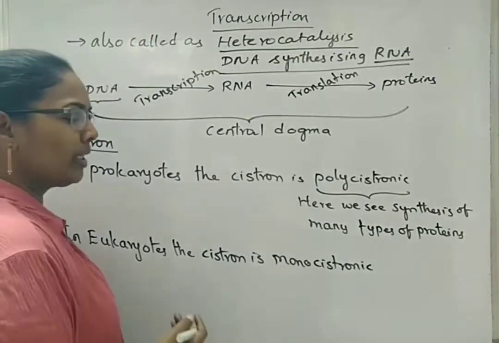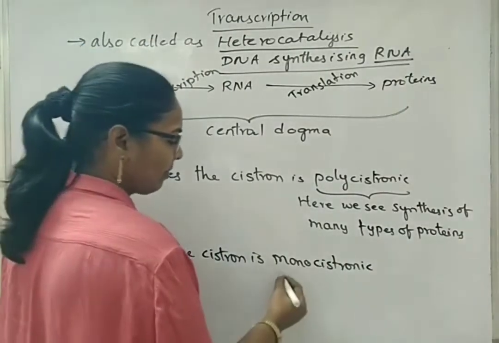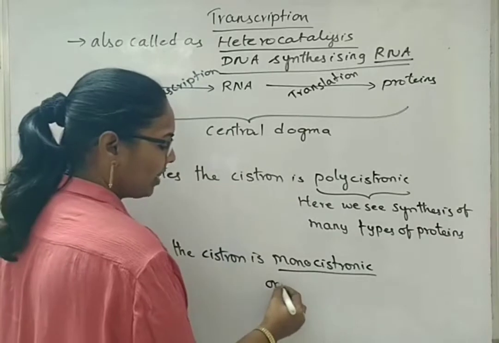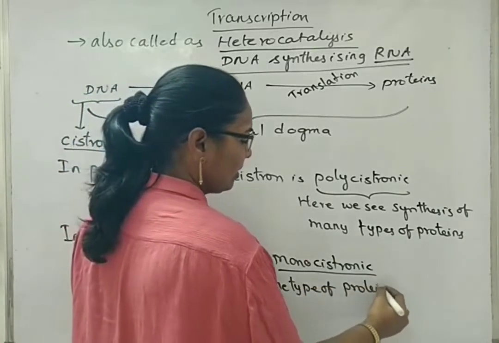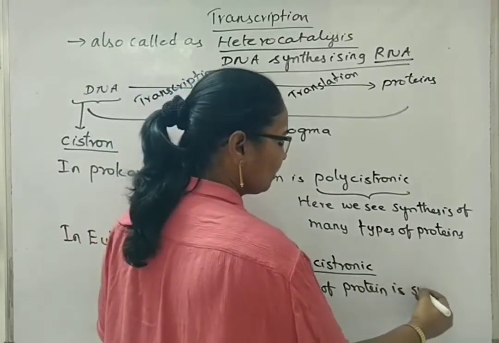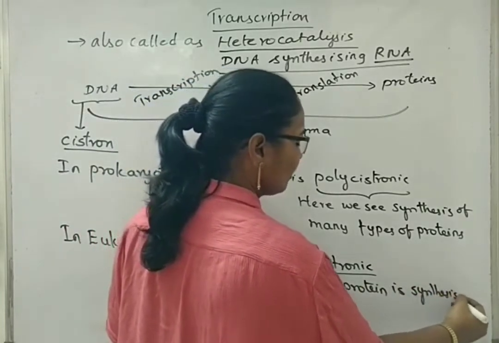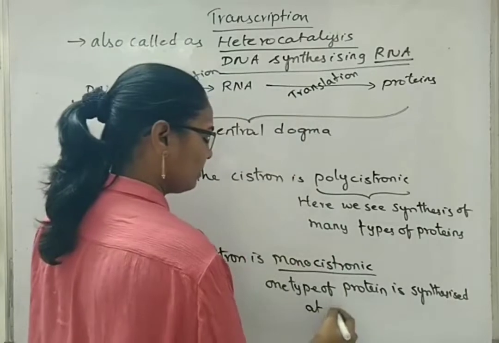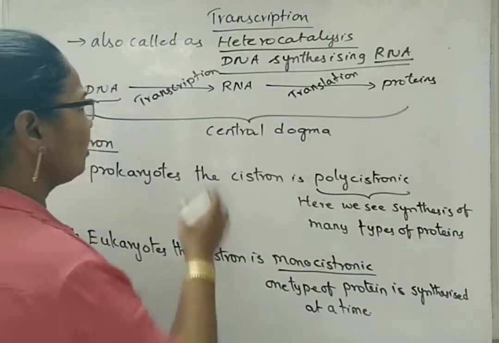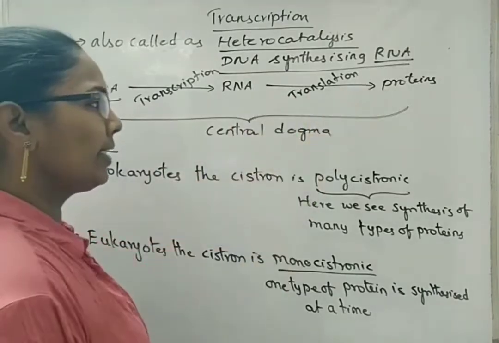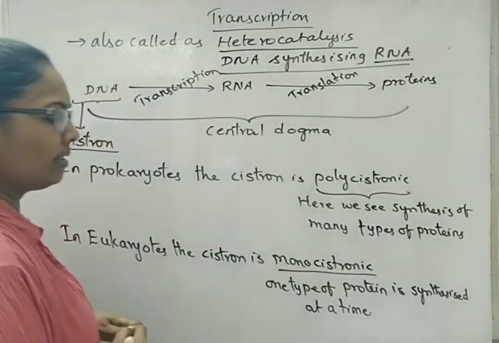But all types of proteins are not synthesized at a time. One type of protein is synthesized at a time. Later, another type of cistron will undergo the process of transcription, translation, and later another type of protein is synthesized, means one after the other.